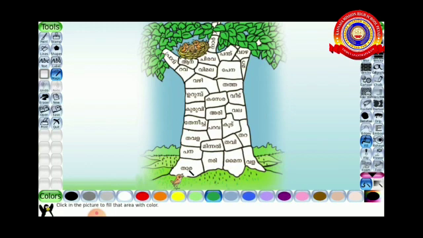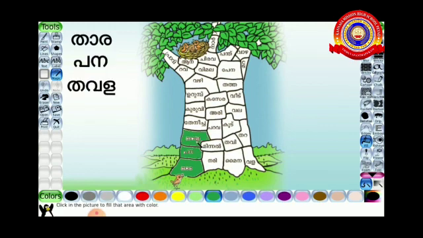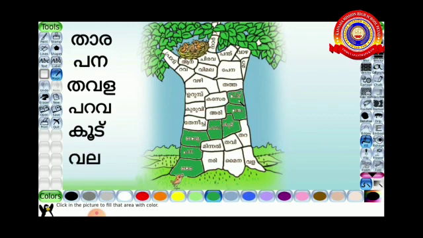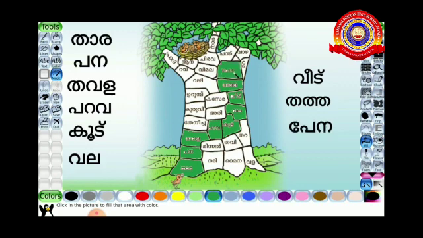Okay. First one, Tara. Next, Pana. Next, Tavala. Next, Parava. Next, Kood. Next, Vala. Next, Veed. Next, Tata. Next, Pena. Last, Chirava. Okay.